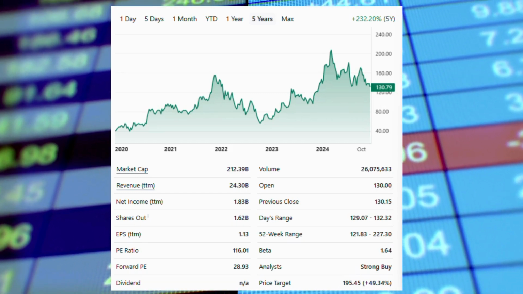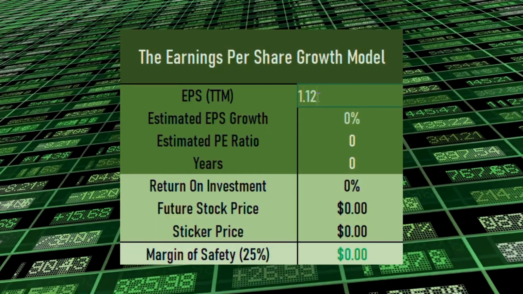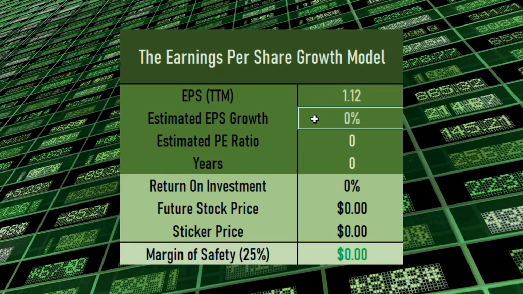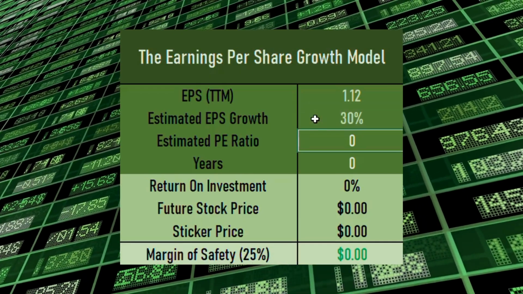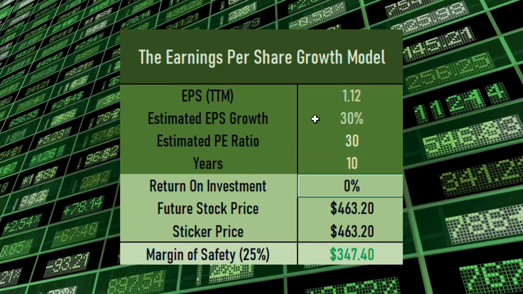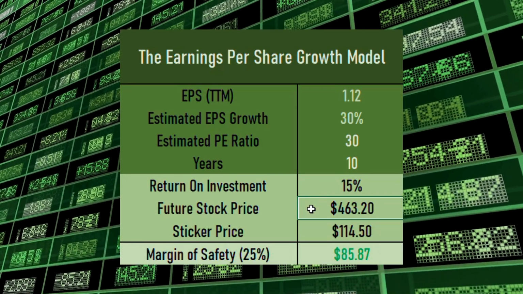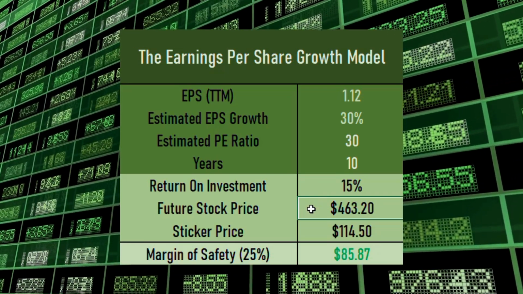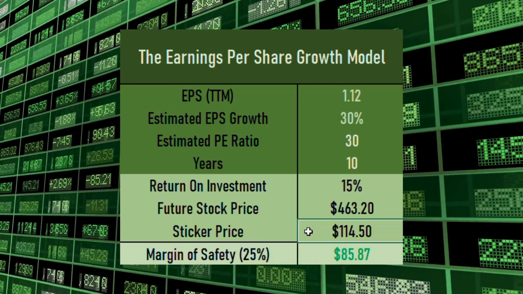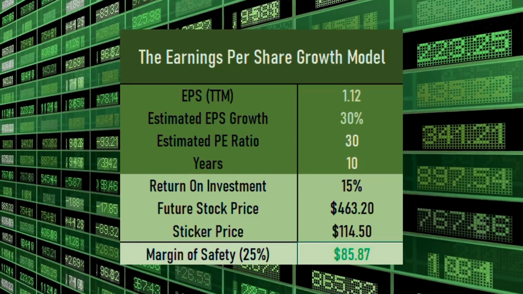I will use AMD's current earnings per share of $1.12. Combining historical growth rates and future analyst predictions, I estimate an EPS growth of 30%. Assigning a forward PE ratio of 30, projecting 10 years forward, and applying a desired return rate of 15%, this results in a future stock price of about $463. Using the sticker price methodology, the current intrinsic value is about $115, with a 25% margin of safety price of $86. Since the current price of $131 is above the buy price, this scores a cross.